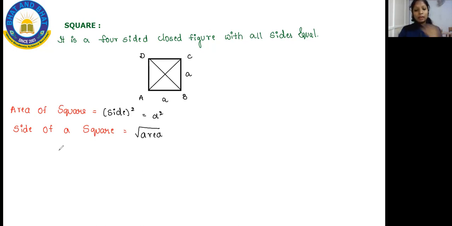And apart from this, we do have perimeter here. So then what is the formula to find the perimeter of a square? The formula is perimeter of a square is equal to 4 into side, or this can also be written as 4 into a. So like this also you can write. So this is the formula to find your perimeter.